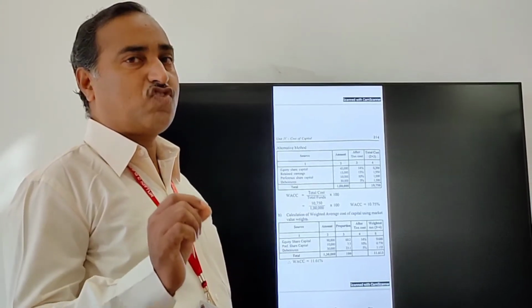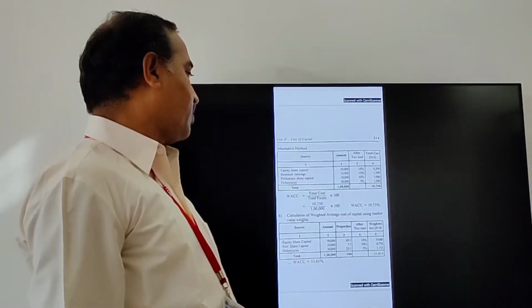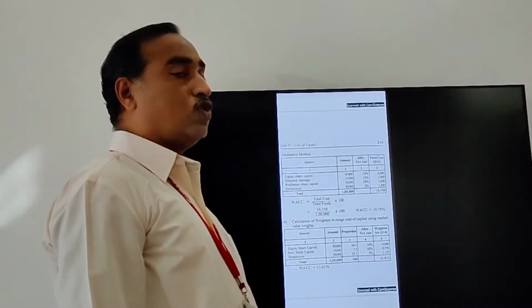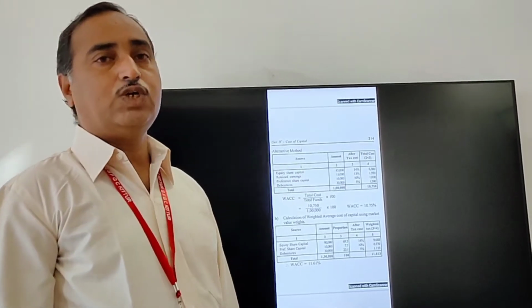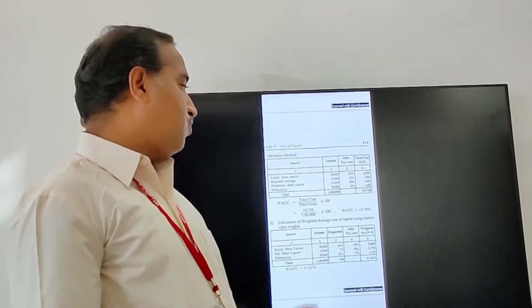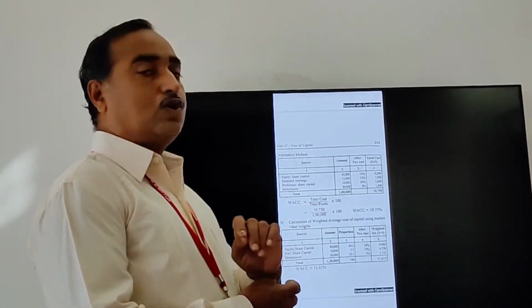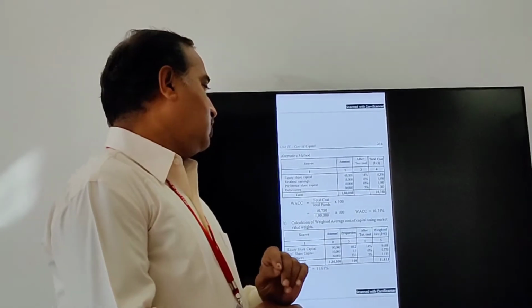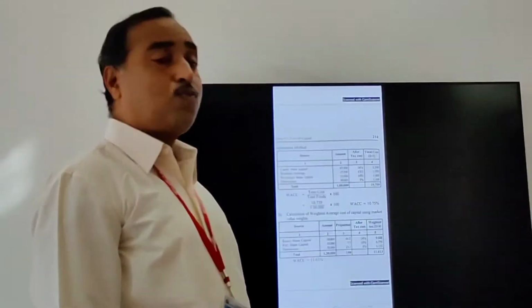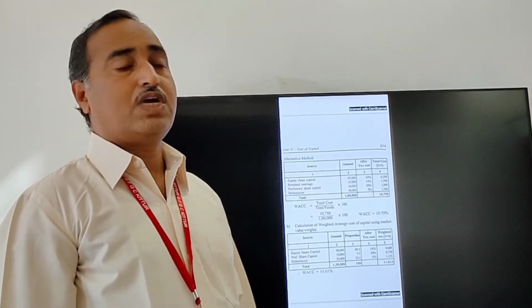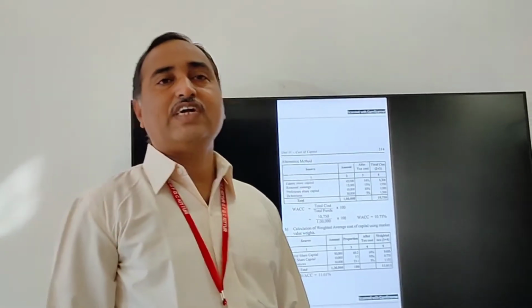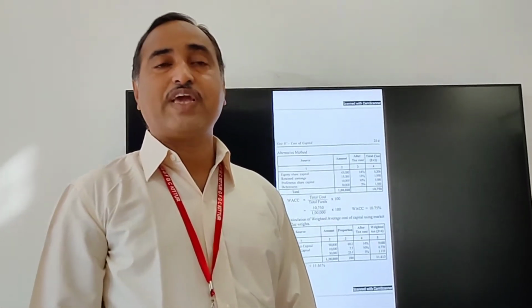What is our intention? Weighted average cost of capital. Here weighted average cost of capital you must calculate with the help of one formula, that is total cost divided by total fund into 100. Here total cost, it is the fourth column, 10,750, total fund is 1 lakh rupees into 100, it works out again weighted average cost of capital 10.75%.